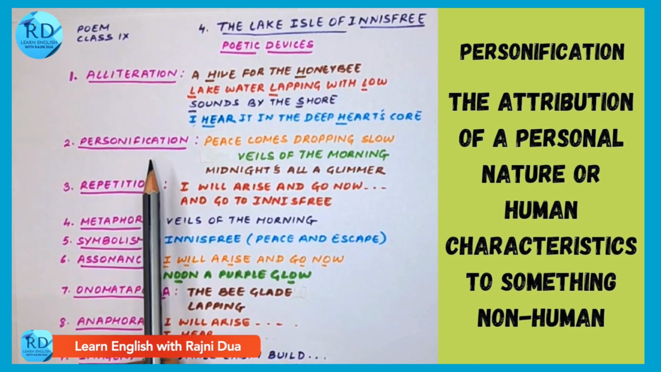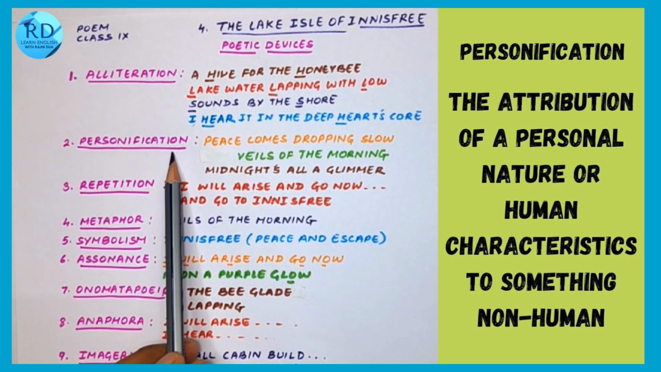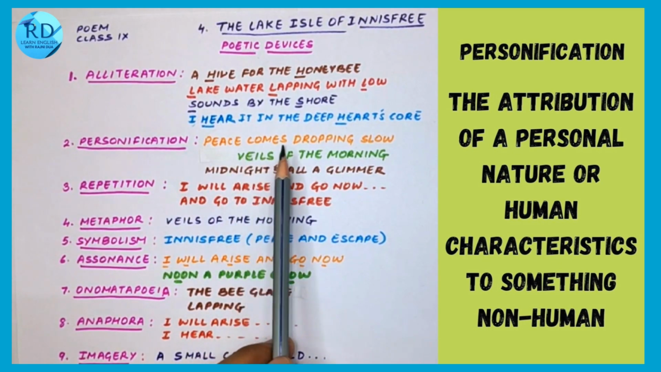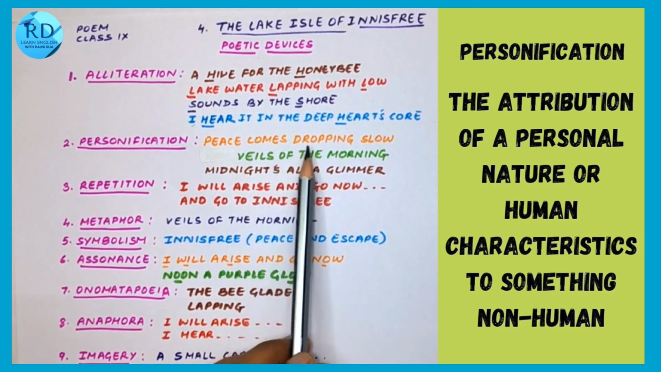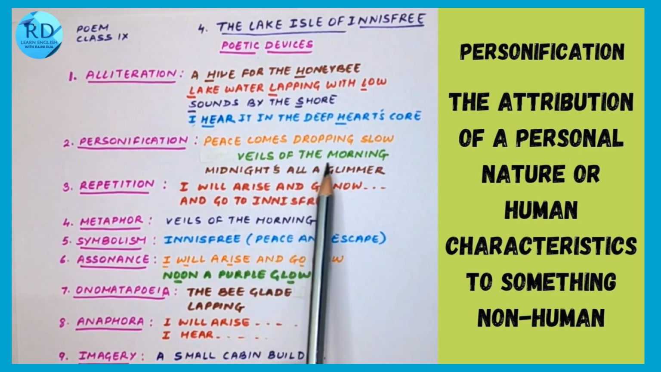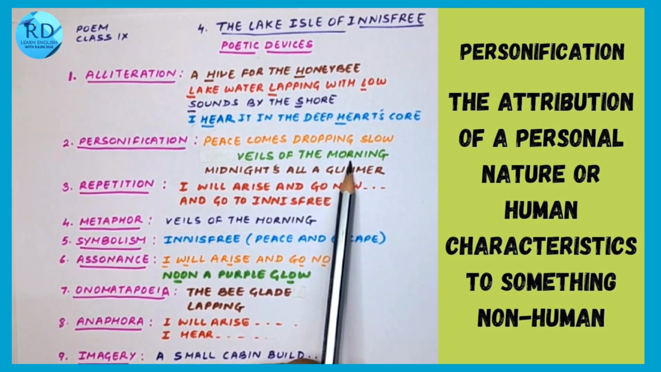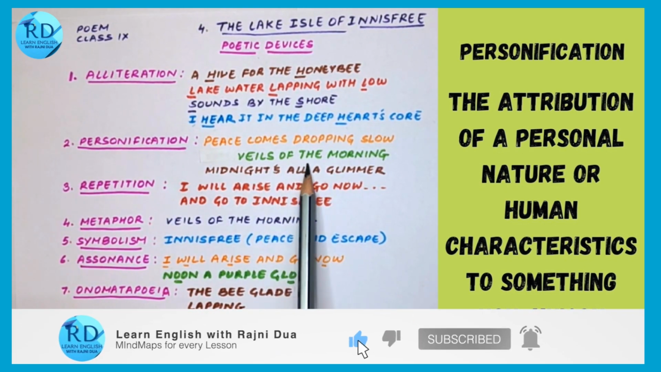Second poetic device is personification. When an inanimate object is given the quality of a person, then it is personification. For example, "peace comes dropping slow". So, here peace is as if a person who is coming and dropping very slowly. In the same way, the morning is considered as a bride here, which is wearing a veil. So that is why it is said "veil of the morning".